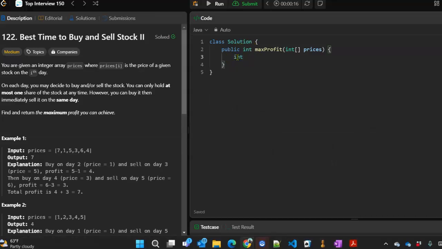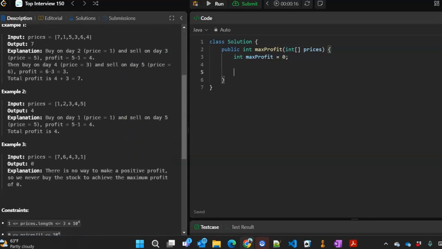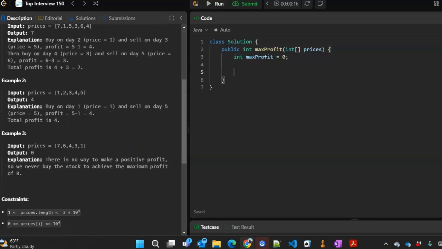We need a variable here to keep track of what we're going to call max profit, which is initially 0. We initialize it to 0 because there is an example down here, example 3, where the stocks are declining all the way, and the ultimate output turns out to be 0.